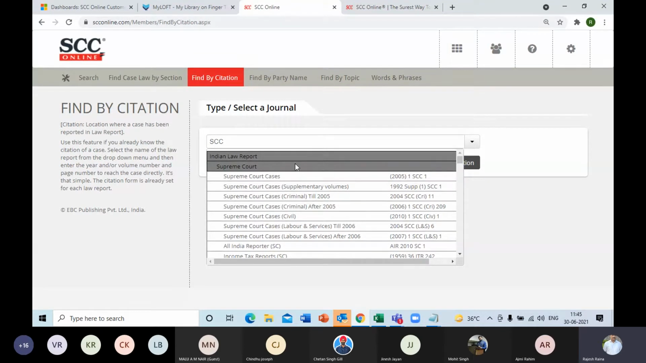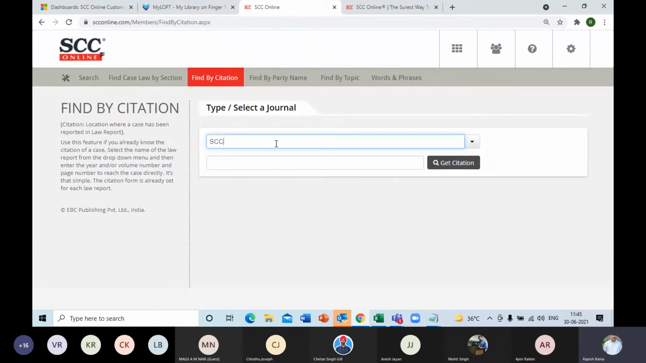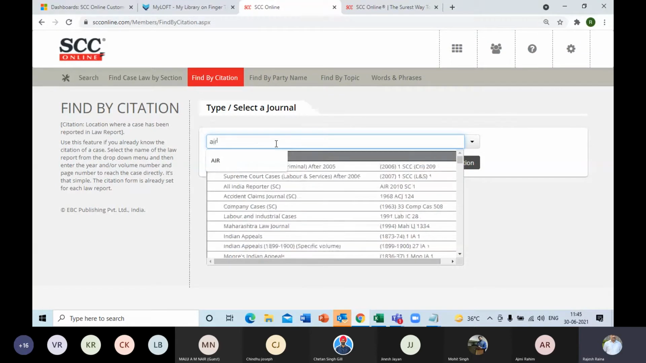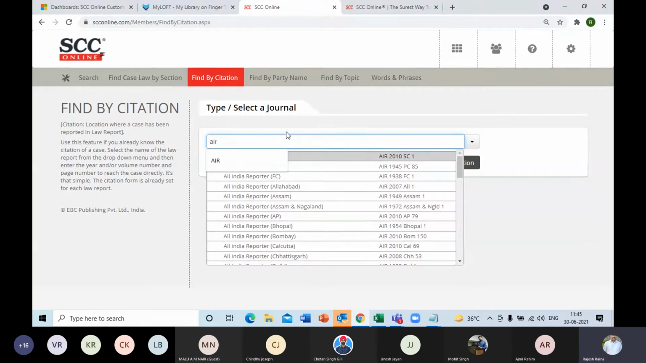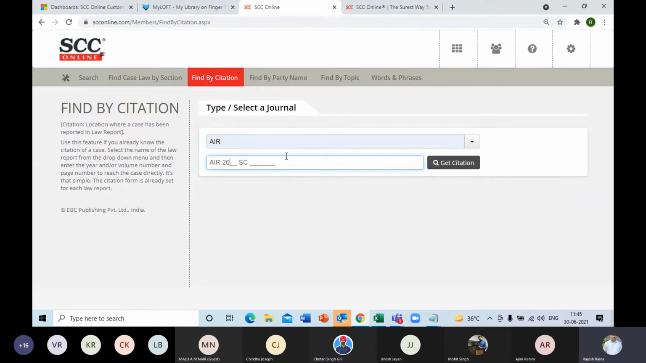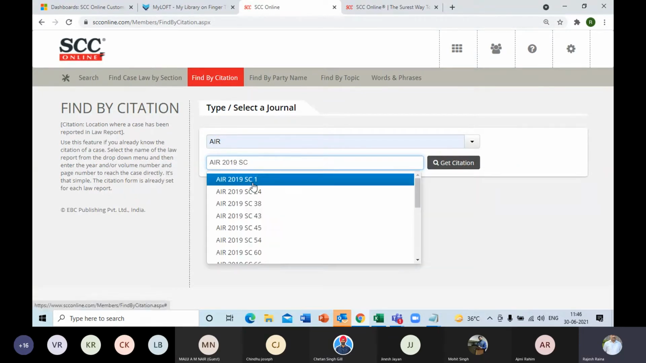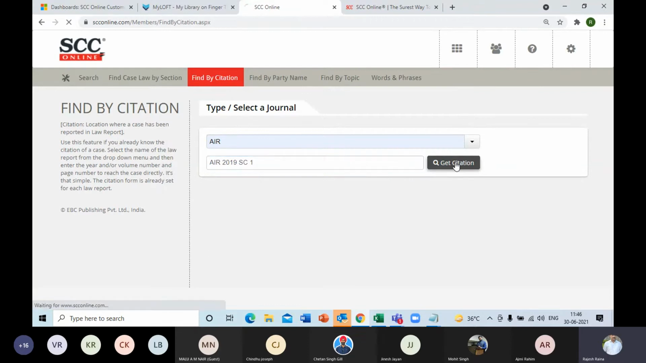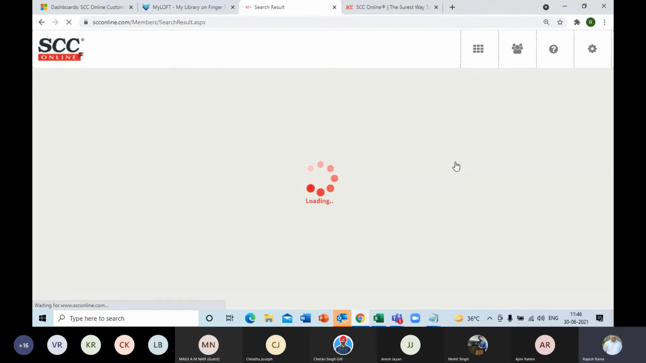We have not tied up with all of them, but suppose we don't have a tie up with AIR, but you have an AIR citation, you can still search on that basis. So you'll type the publisher's name or the citation format AIR, then it's giving me the suggestions. These are all types of formats. I'll select the first one, that is Supreme Court. And followed by that, I'll select page number 1 among the index and click on get citation.